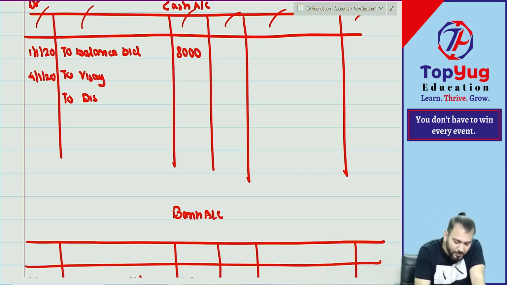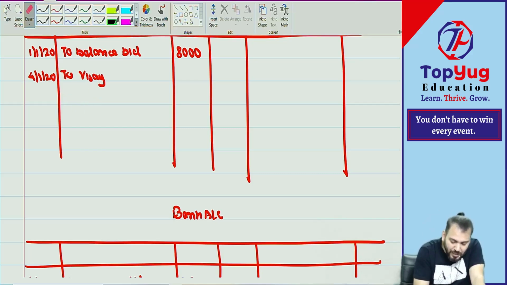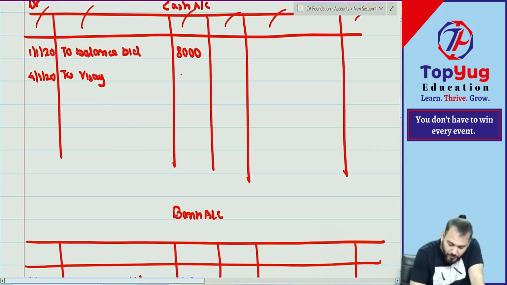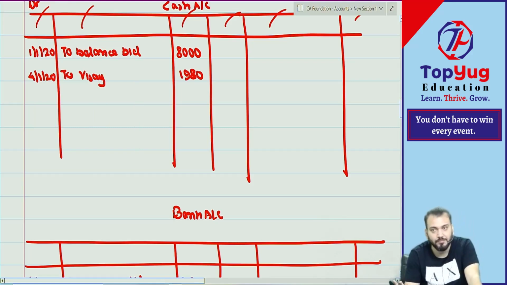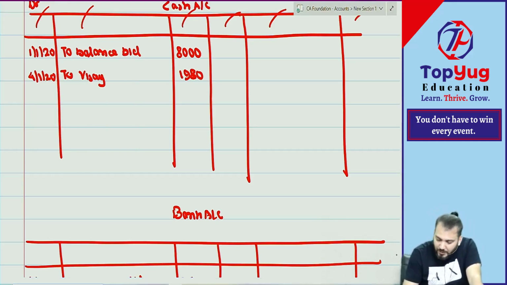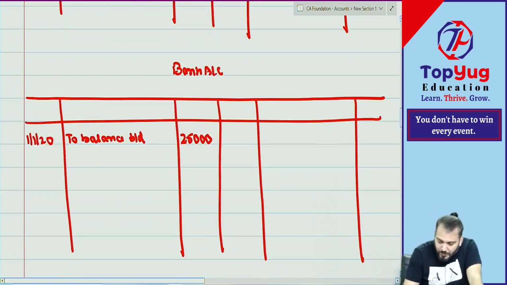the discount allowed is debited. So can I say cash account debited to Vijay how much? 1980. Done. We are doing transaction wise. Then we'll go to which account?